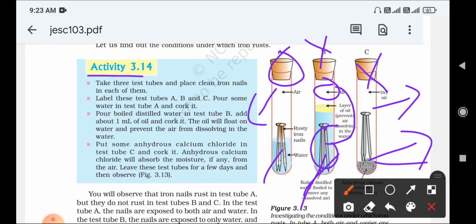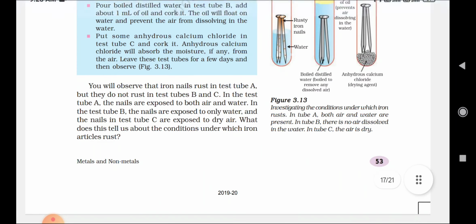This oil will float on the water and prevent the air from dissolving in the water. Again, in the second test tube you have to add iron nail, water and oil, and close it with the cork. And for the third one, put some anhydrous calcium chloride in test tube C and cork it. Anhydrous calcium chloride will absorb the moisture, if any, from the air. So leave these test tubes for a few days and then observe. This anhydrous calcium chloride will absorb the moisture if it is present, so it will be completely absorbed.